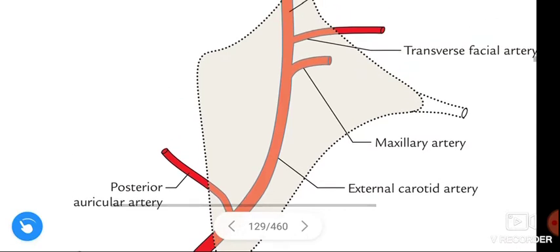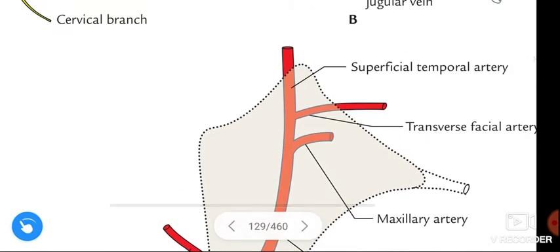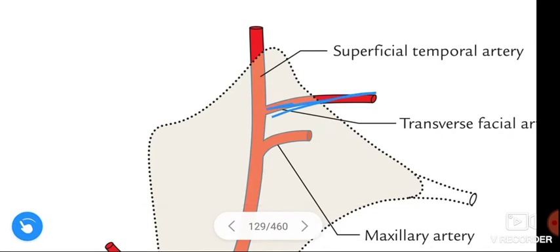See, this is the external carotid artery, and it divides into superficial temporal artery and maxillary artery. It divides like this.